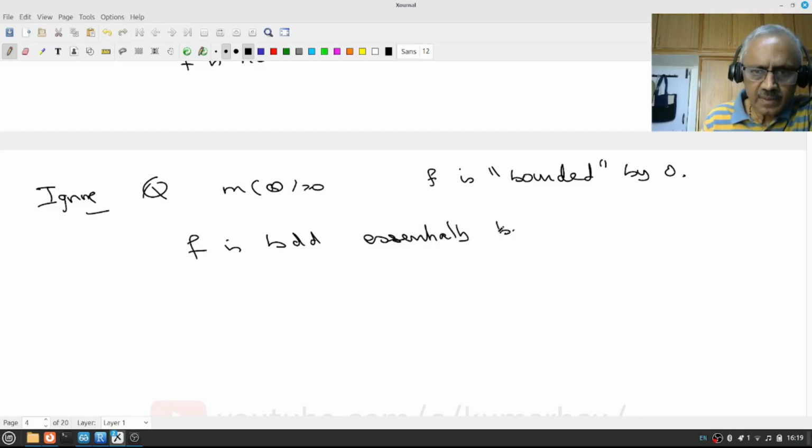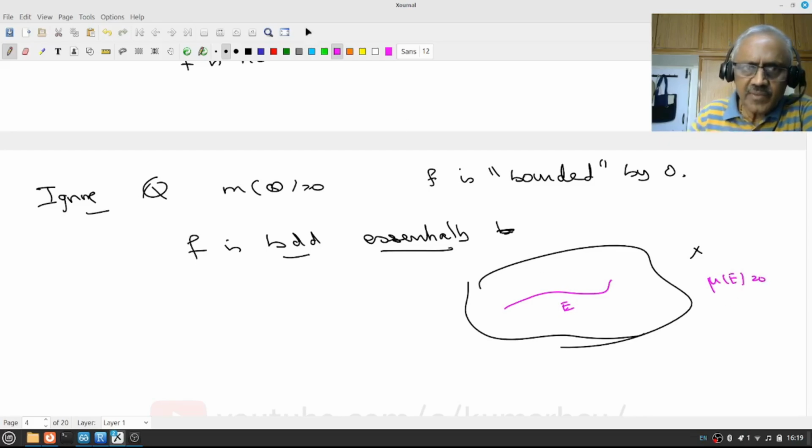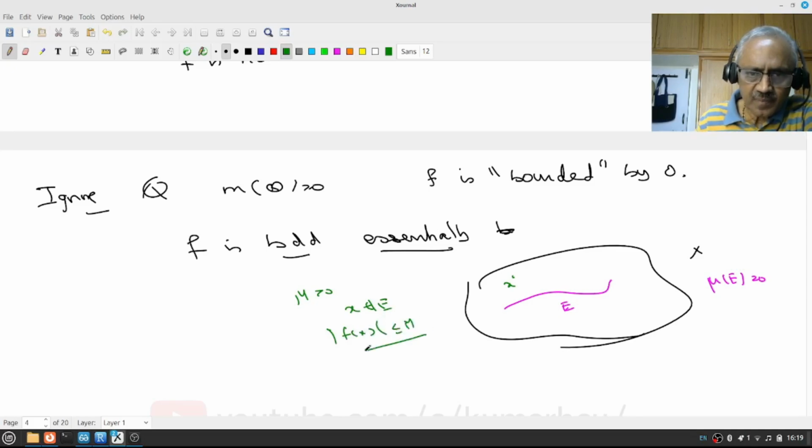I have X, I have this set E with mu of E equal to 0, and everywhere else I can find a positive M so that whenever x is not in E, mod f of x is less than or equal to M. So I am ready to ignore a set of measure 0.